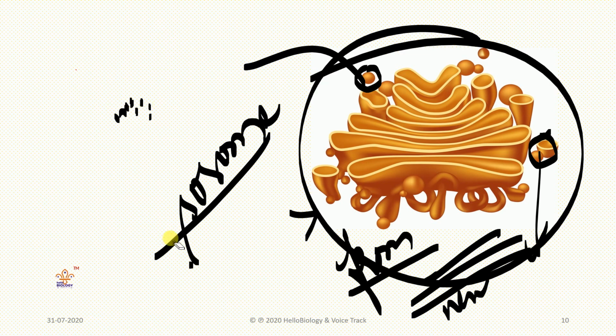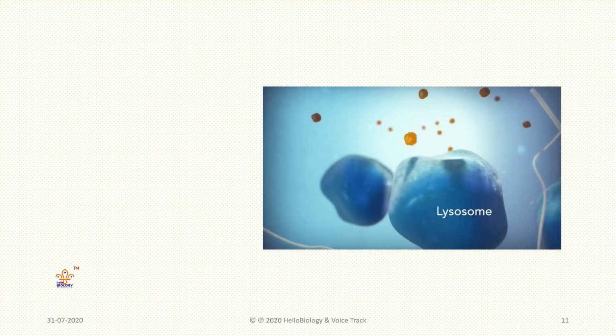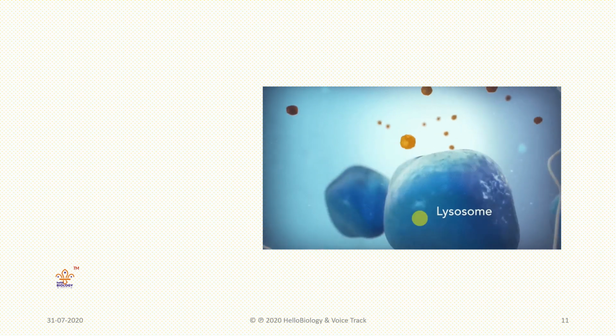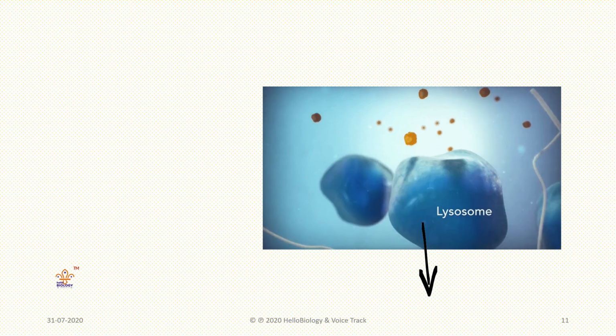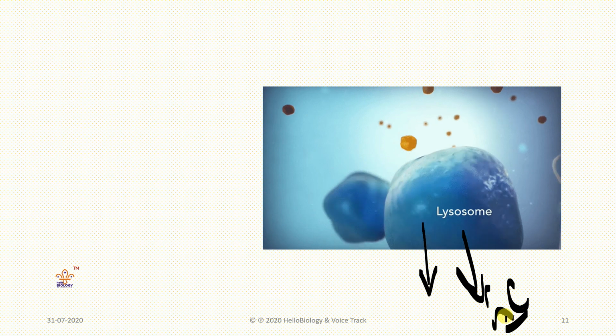And after that, lysosomes are there. So what are these lysosomes? They have a most important function. Here you can see these are called lysosomes. What is the main function here? All the lysosomes are formed from the Golgi complex, which we discussed just now.